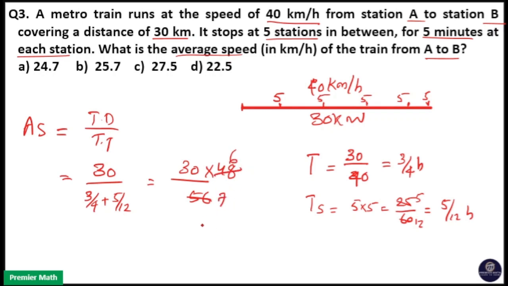So 180 divided by 7. 7 twos are 14, 7 fives are 35, 7 sevens are 49. So option B, 25.7 is your answer.